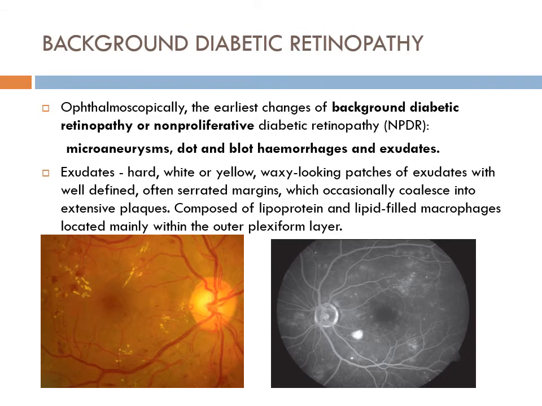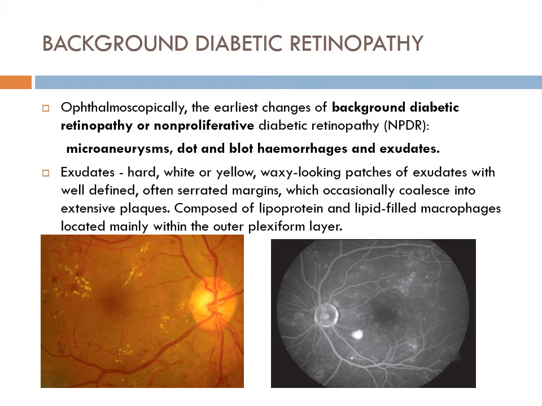And then coming to background diabetic retinopathy, as we have already discussed, fundoscopically background diabetic retinopathy shows microaneurysms, dot and blot hemorrhages, and exudates. Exudates are hard type. You can see in the diagram, they are white or yellow. They are waxy looking patches with well defined, often serrated margins. So my cursor is pointing towards the hard type of exudates. Then you can see deep hemorrhages here and microaneurysms also in the macular area.